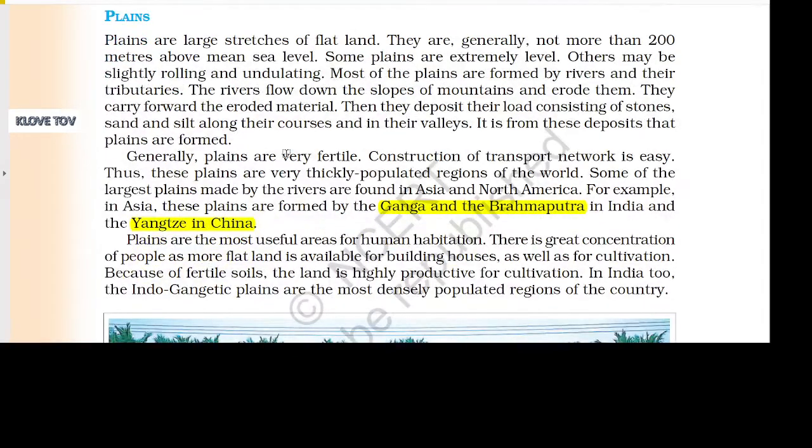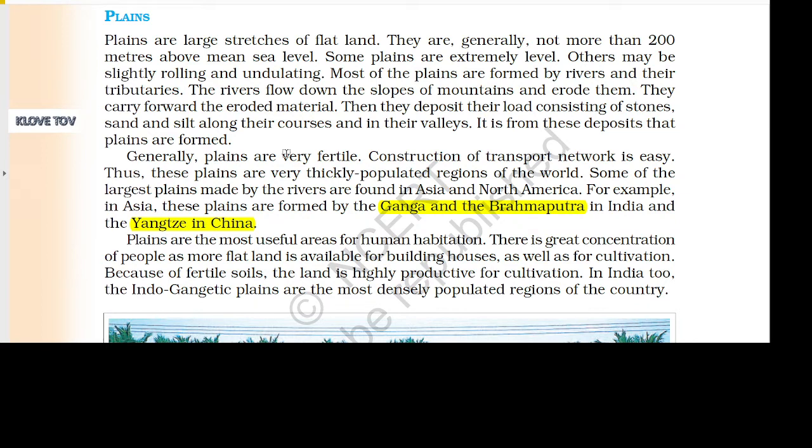Plains. Plains are large stretches of flat land. They are generally not more than 200 meters above mean sea level. Some plains are extremely level. Others may be slightly rolling and undulating.